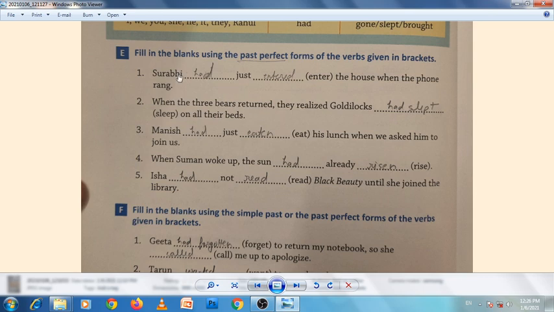So here, fill in the blanks using the past perfect form of the verb given in bracket. Surabhi had just entered. And when the three bears returned, they realized Goldilocks had slept on all their beds. Manish had just eaten. When Suman woke up, the sun had already risen. And fifth is Isha had not read.